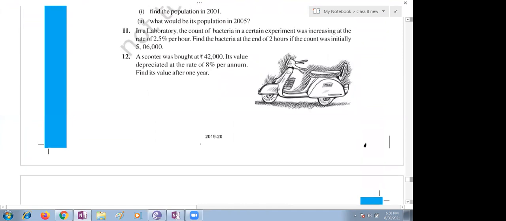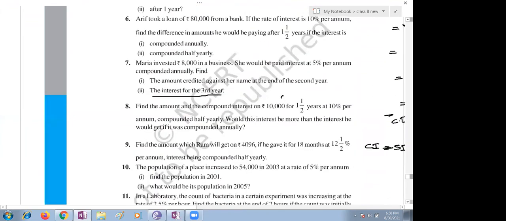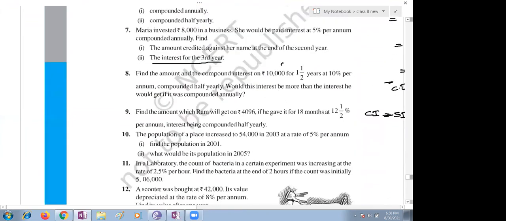Ma'am, last 10 minutes left. Can we discuss the paper? Yes. Children, please try to do the rest of the bits as your work. Think about the sums and try to do them. We'll discuss the question paper. Some students have doubts in that question paper. There are a few very easy questions, and a few little tricky questions. But only 15 questions are given, right, children? Just a minute, children.